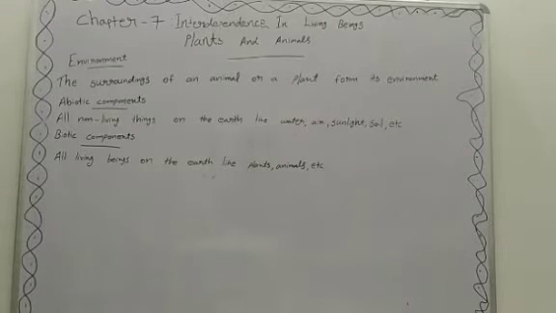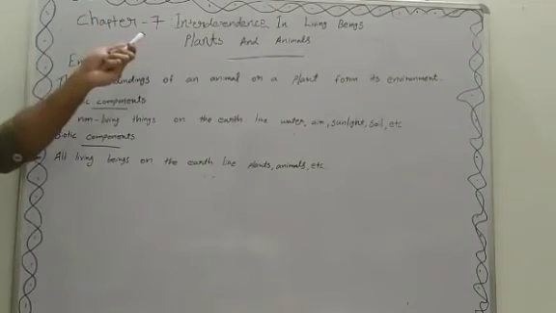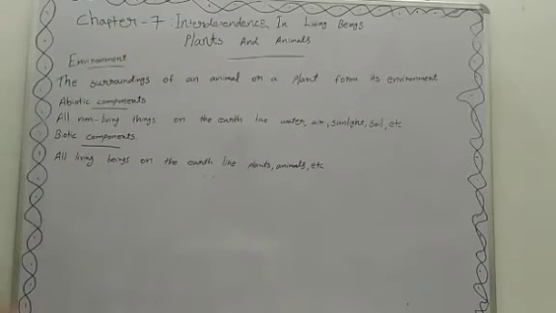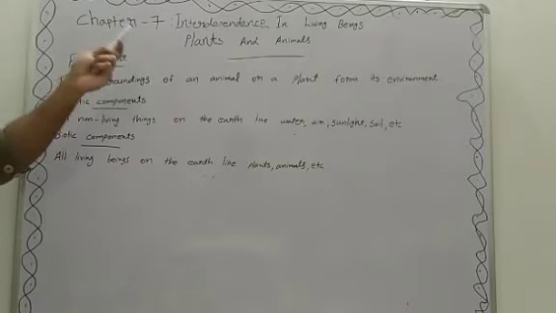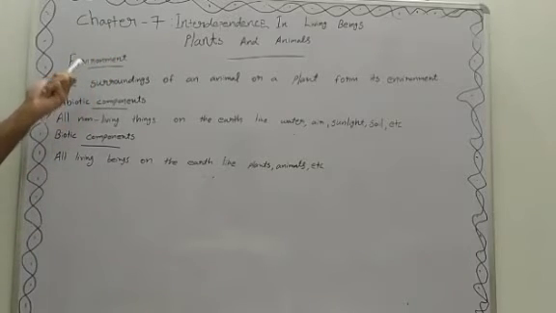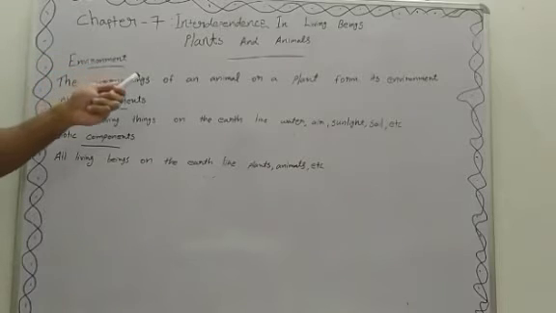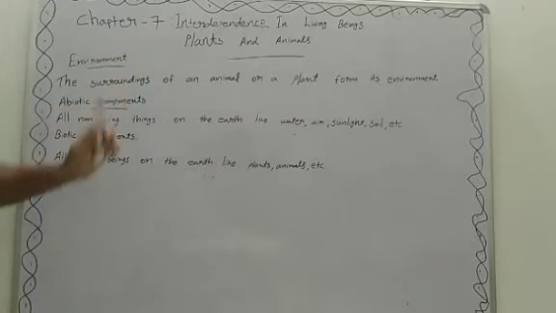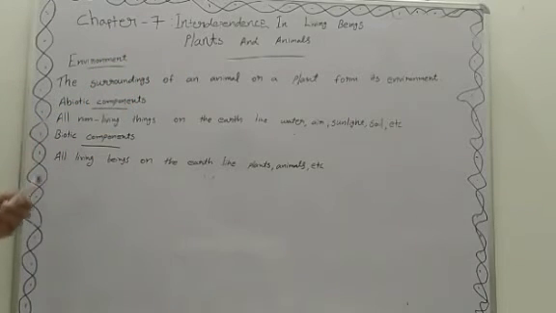Today we are going to learn chapter 7, Interdependence in Living Beings: Plants and Animals. The topic is interdependence. Then, why environment? The reason behind that is, the surroundings of an animal or a plant form its environment. Environment is classified into two parts: abiotic components and biotic components.